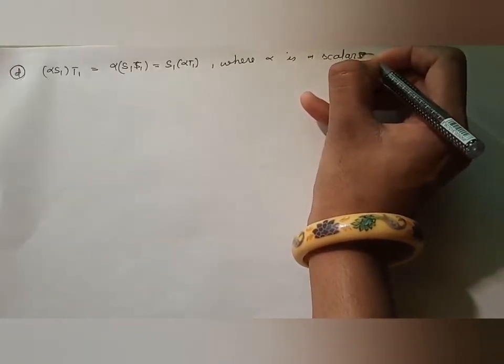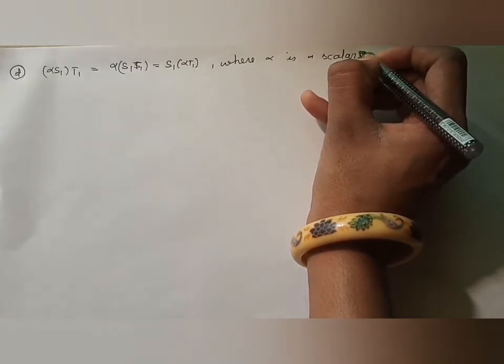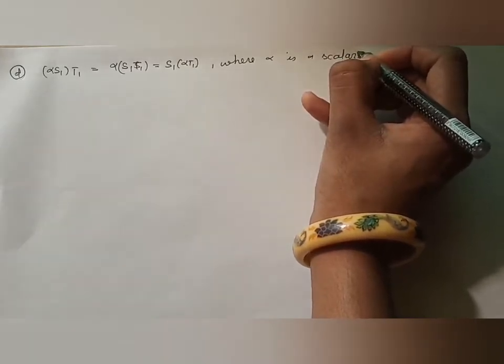So we have to prove this thing. To prove this, again we have to know whether the product is defined or not.